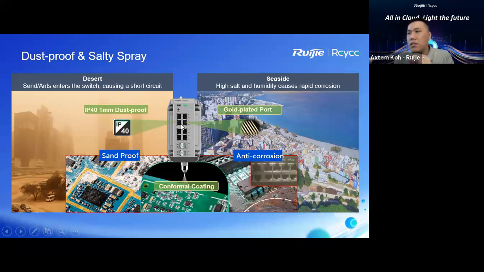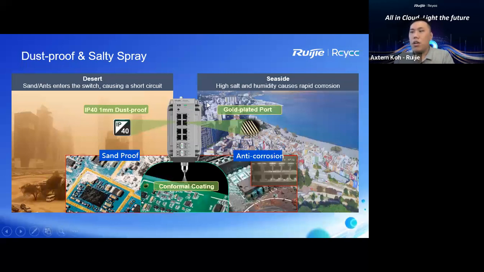Even for the pins, we are talking about the RJ45 port here, the pins themselves are thicker. They also have a conformal coating, and inside the RJ45 we have a gold plate. We coat the port with gold plate to do some anti-corrosion. This is why we define it as an industrial switch.